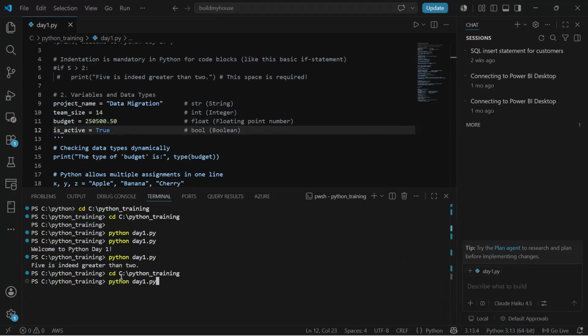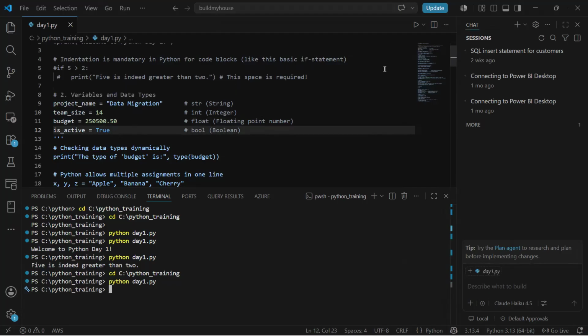Since I've not written a command for printing anything, it's not returning anything. The variables have been created, but nothing has been returned.